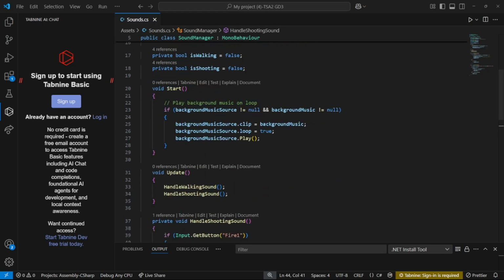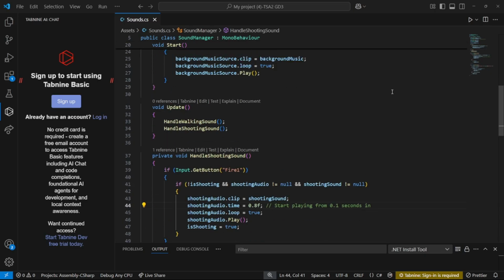For playing the background music, on Start, this method runs once the game starts. It checks if both the background music source and clip exist before playing. And also loop equals true ensures that the background music will play continuously without stopping.